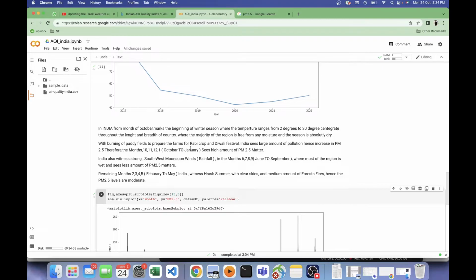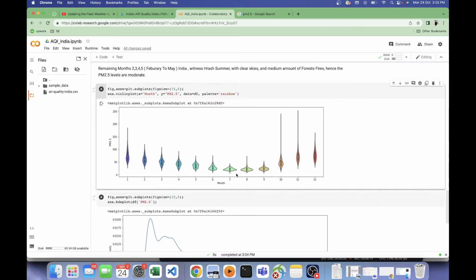To make the farms available for the rabi crop, people literally burn the fields, so hence there will be pollution. And because of Diwali, from these two things we are seeing a huge surge in pollution in October, November, December and January. And that is something which we can see in the data also. So here we can see that the pollution indexes are going high in the later months: October, November, and December. Makes sense. These three, and even January also, we have a very high there also.